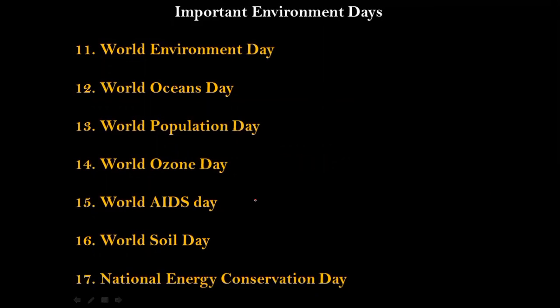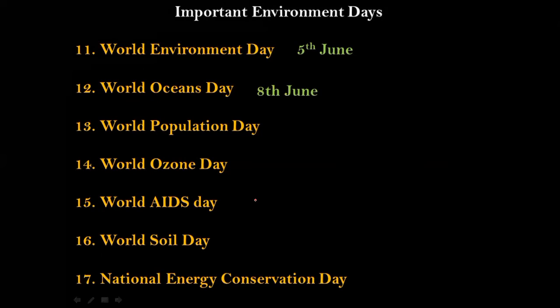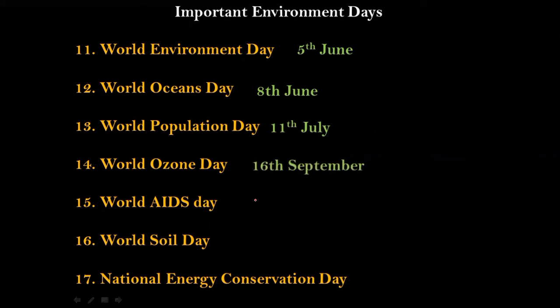World Environment Day, as we all know, is observed on the 5th of June. World Ocean Day is observed every year on 8th of June. World Population Day is observed on 11th of July. World Ozone Day is celebrated on 16th of December.